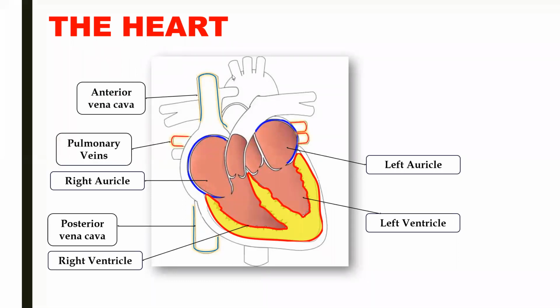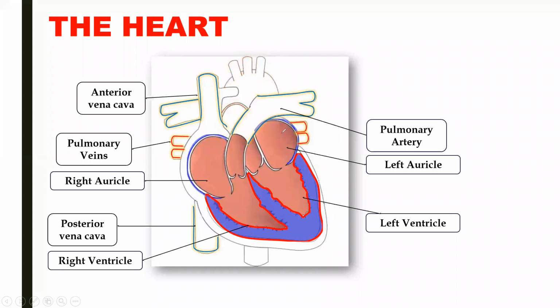Now the next vessels are the pulmonary veins. So in the right auricle, 2 blood vessels open. And in the left auricle, there are 4 blood vessel openings, 2 from both sides. Here you can see it opens from the back side. So here a total of 4 blood vessels open in the left auricle. And these 4 blood vessels are called pulmonary veins. Pulmonary veins are the veins which bring oxygenated blood from the lungs to the left auricle.